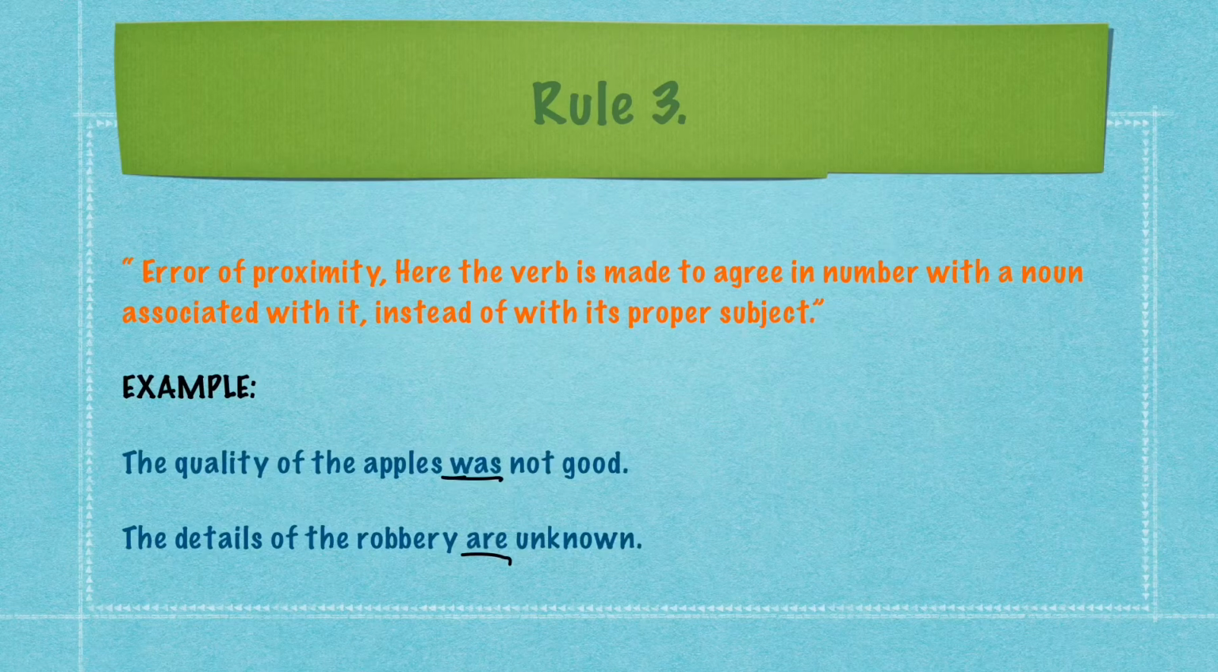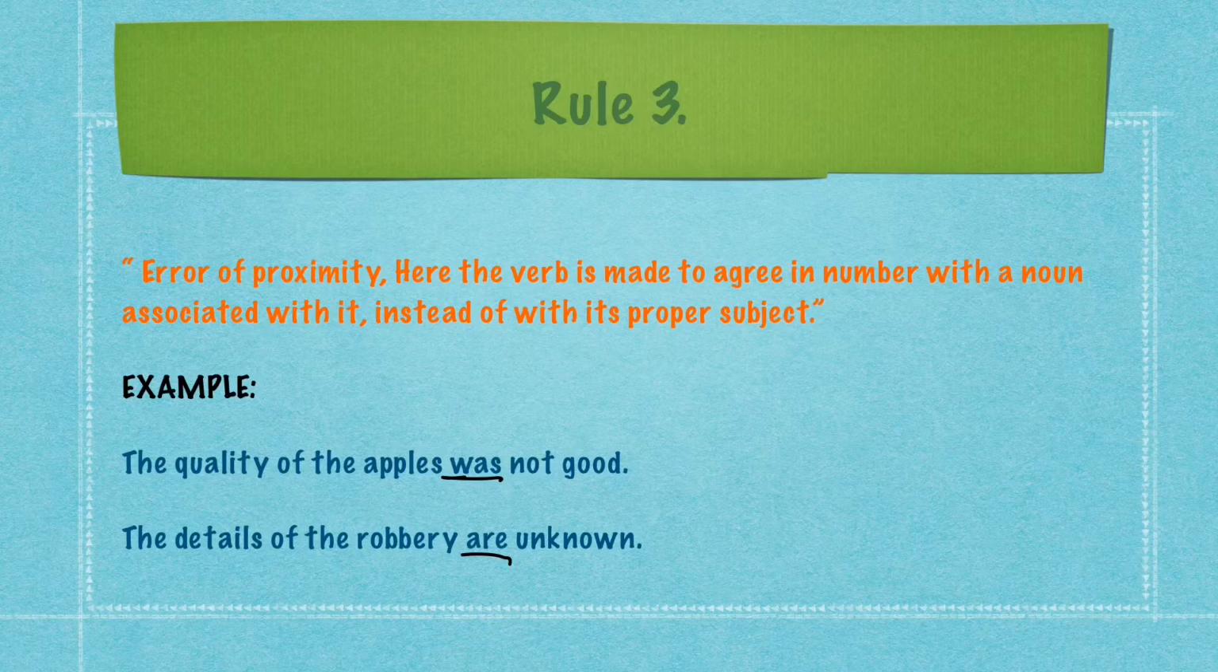To start with rule number 3 of subject verb agreement, the error of proximity. This rule says the verb is made to agree in number with the noun associated with it instead of with its proper subject or the main subject. We can take an example to make it more clear. The quality of the apples was not good. Dear students, we all can see the main subject in the sentence is apples, but we are focusing more on the quality. We are talking mainly about the quality of the apples.